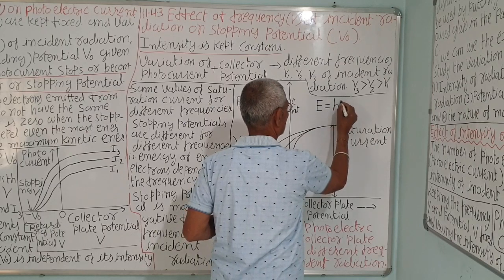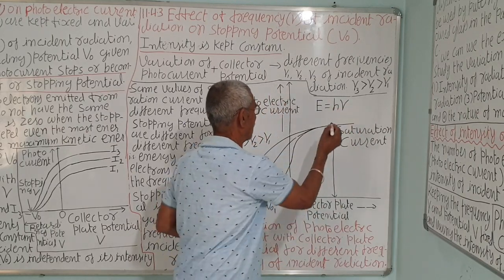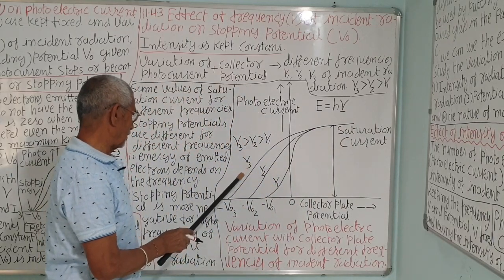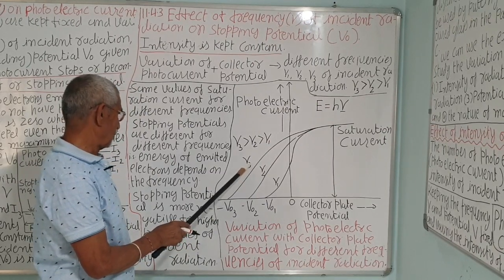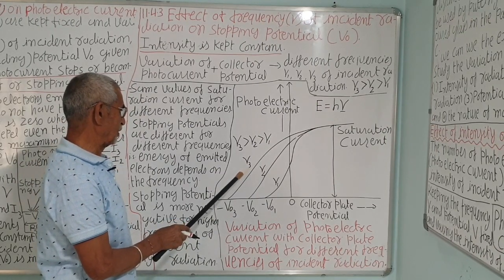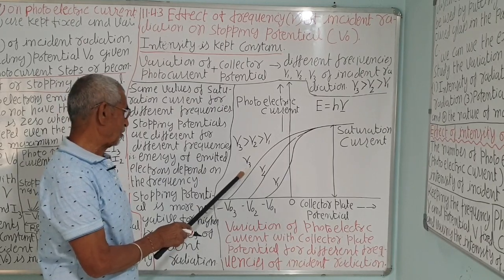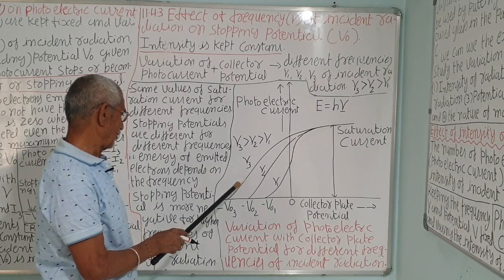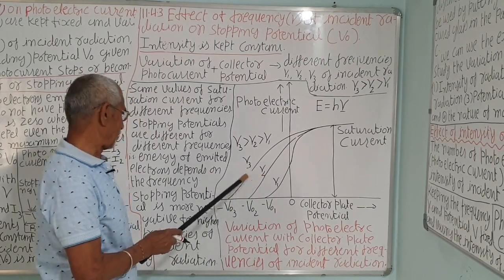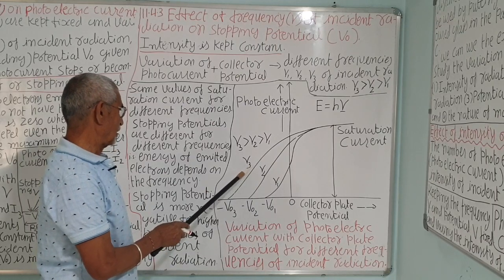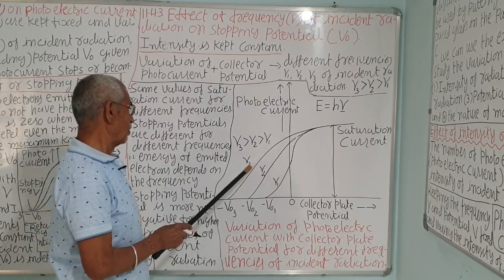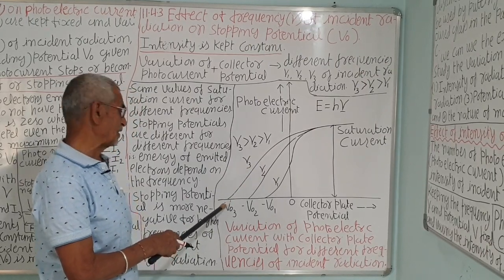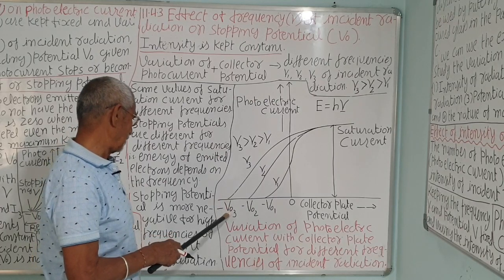We will see that in the next topic. H nu. So nu is higher, correct? Energy is more. So nu3 is the highest. When light from this source falls on the emitter C, that is the cathode plate of the apparatus, the emitted electrons will have higher energy. The more the kinetic energy, the more the stopping potential. That is, maximum kinetic energy K maximum is equal to eV03.